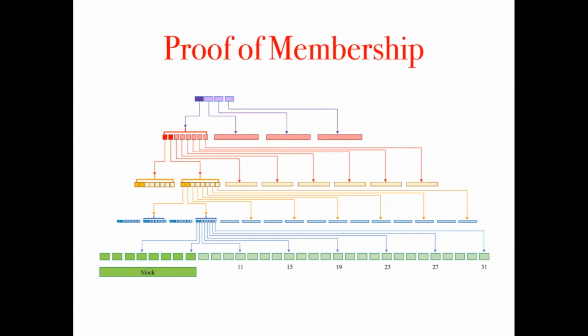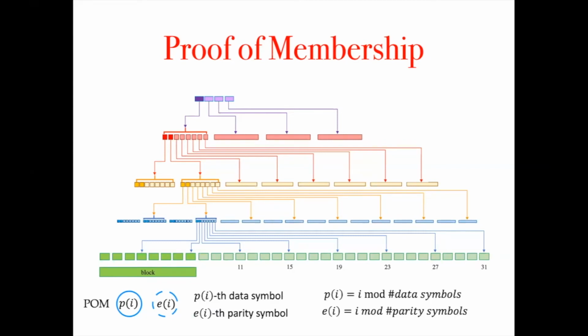Then let's see how we generate the proof of membership given a base layer symbol. When the base layer symbol I is dispersed, for each intermediate layer, 2 symbols will be included in the POM. Specifically, they are the PI's data symbol and EI's parity symbol, where PI is I mod the number of data symbols in that layer, and EI is I mod the number of parity symbols in that layer.